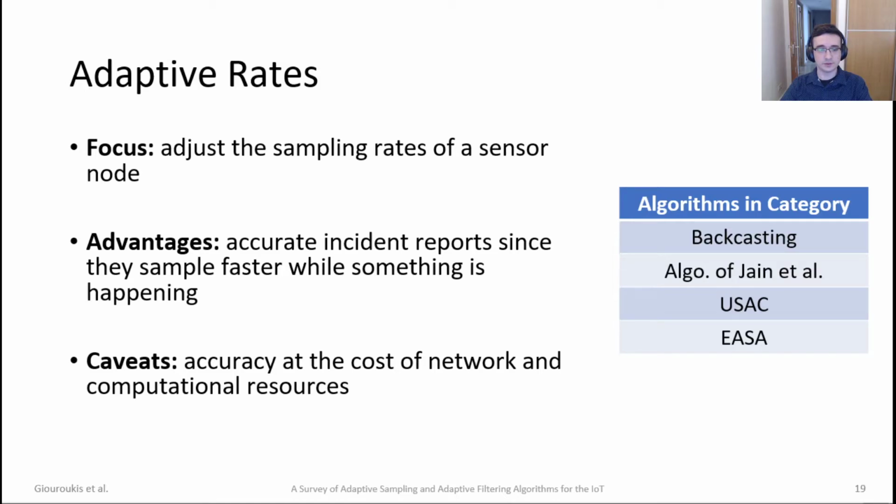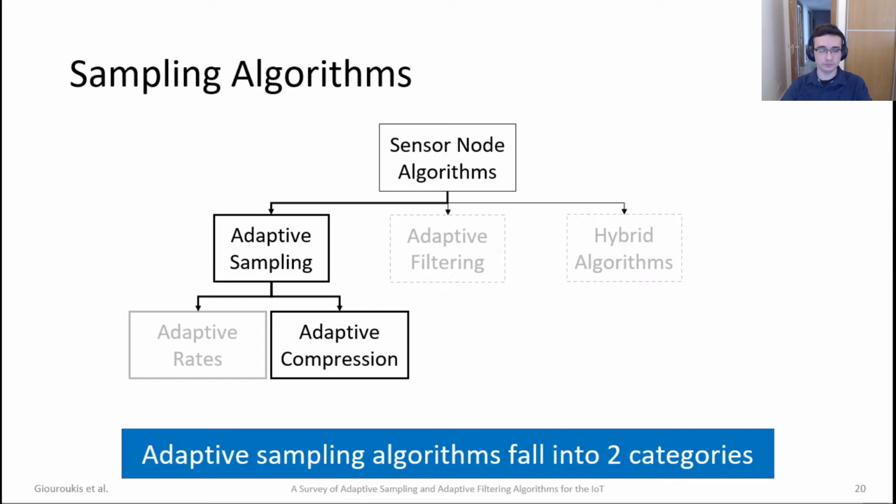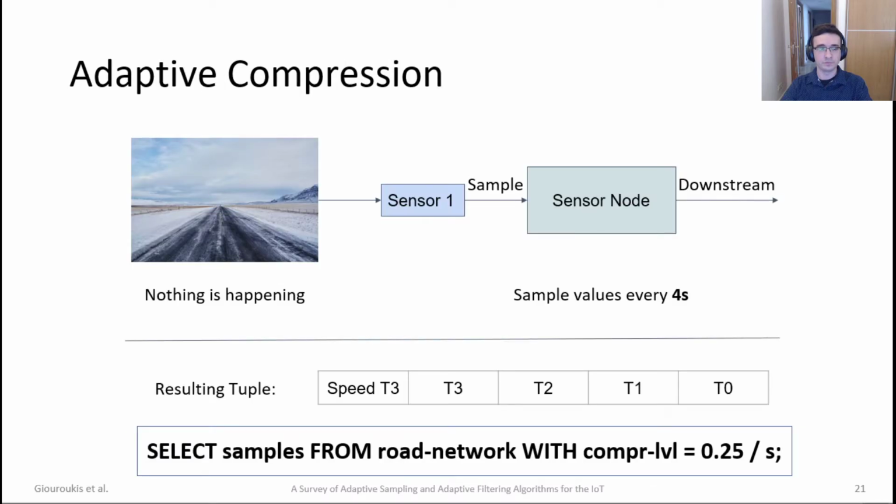For a detailed review of each individual algorithm in the category, in the right-hand table, you can find more about them in the paper. We will move on to the sampling algorithms about adaptive compression. We begin with another example. Nothing is happening at the beginning, but we sample once every 4 seconds.